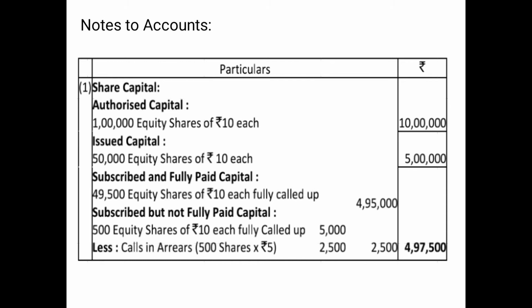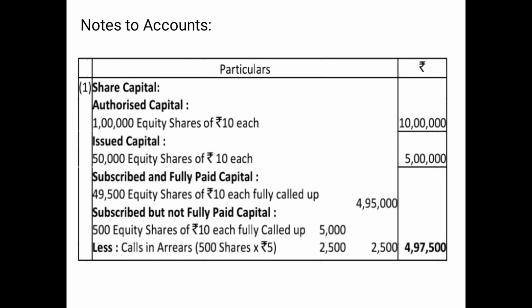After authorized capital goes the issued capital. Out of 1 lakh equity shares, the company issued 50,000 equity shares. So the issued capital will be 50,000 equity shares of rupees 10 each, which makes 5 lakh rupees. Again, after issued capital also, we need to draw a line to signify that it will not be added or deducted. Then after issued capital, as we have discussed, we have to show subscribed and fully paid capital.